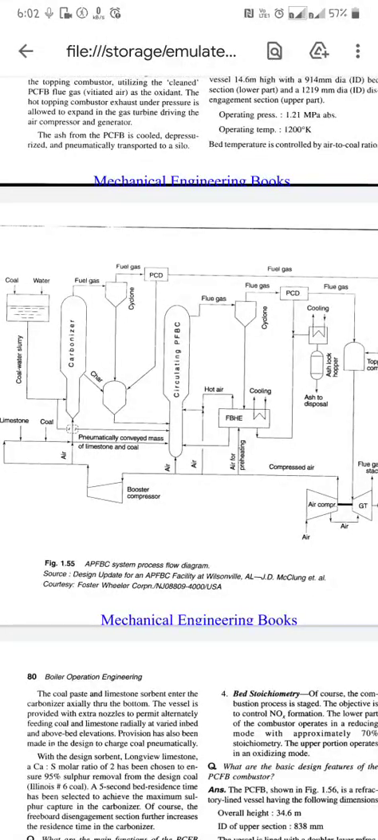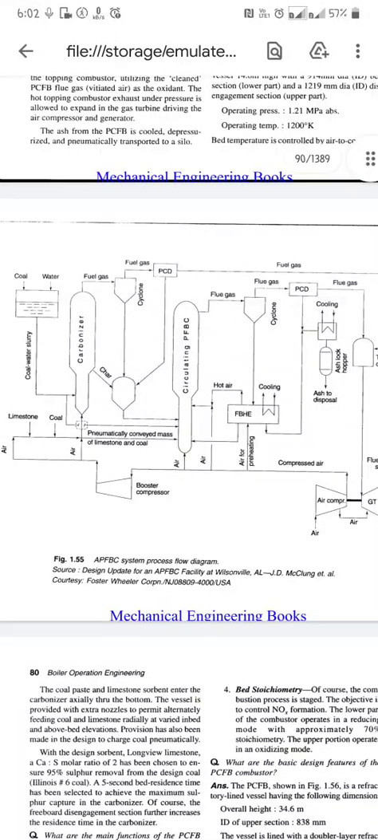Hi gentlemen, this is the diagram. We can see the APFBC system process flow diagram. APFBC means Advanced Pressurized Fluidized Bed Combustion System.